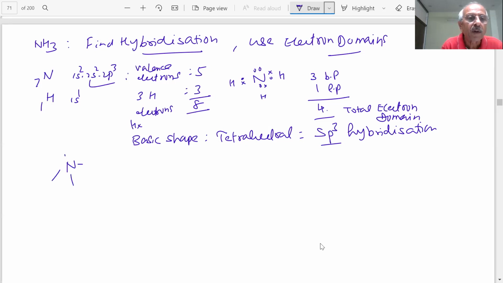I told you. Students, how do you draw NH3 then? You already know. Two hydrogens are in the same plane, students, and you have 1 lone pair of electrons. You see that? Or you can put it like this.